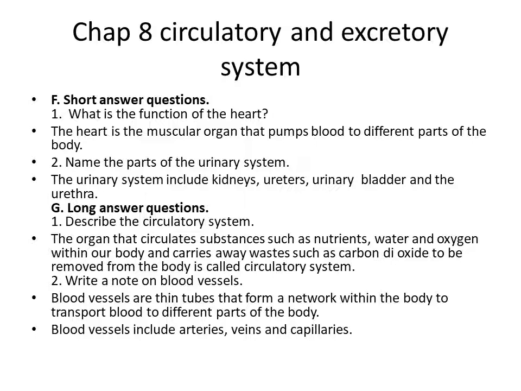Then long answer questions. Describe the circulatory system. So what is the circulatory system? The organ that circulates the substances. What are all the substances? Nutrients, water and oxygen within our body, and it carries away the wastes such as carbon dioxide, to be removed from the body. It is called the circulatory system.